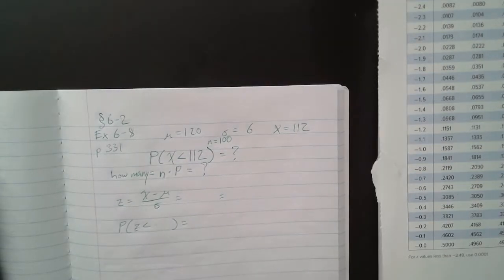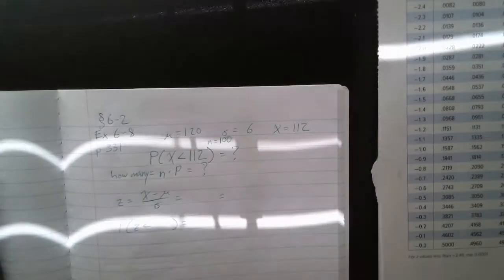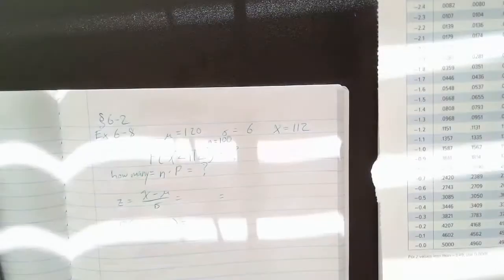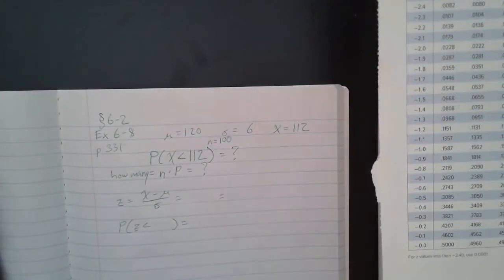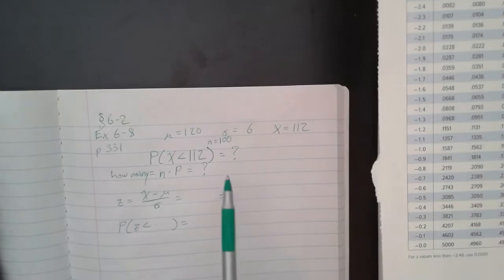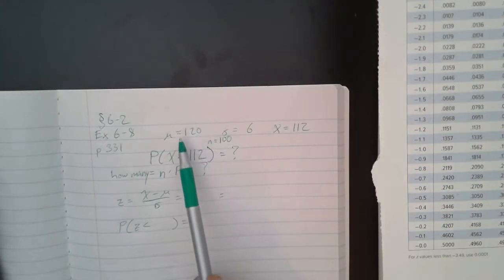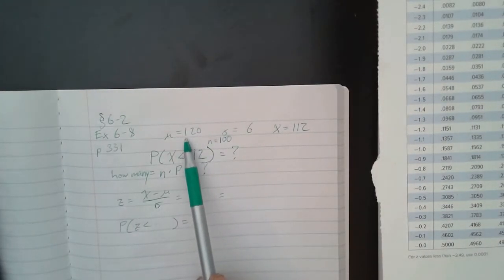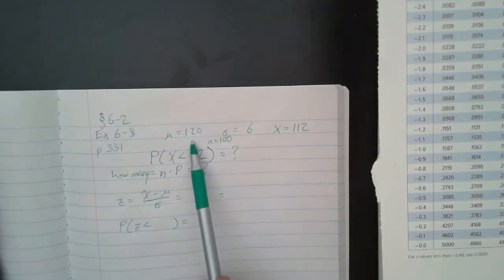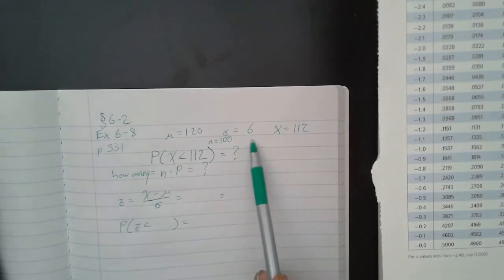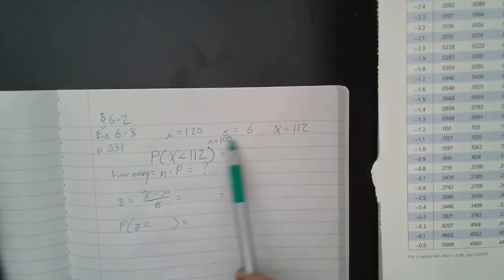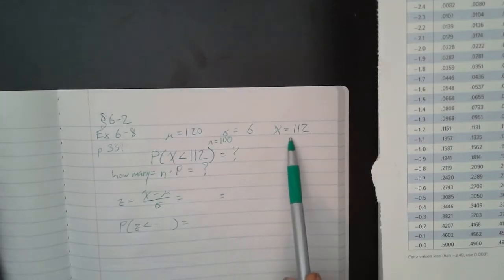All right, so here the first thing to do is change the lighting display just a bit. All right, so the first thing to do is identify the key elements of the problem. So I've written down here mu is equal to 120. It's the average value at a full concert is 120. Standard deviation sigma equals 6. So there's no confusing those, all right?